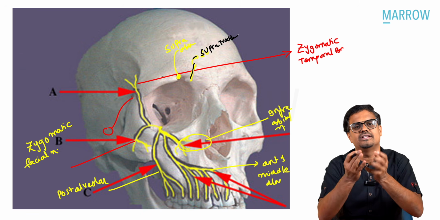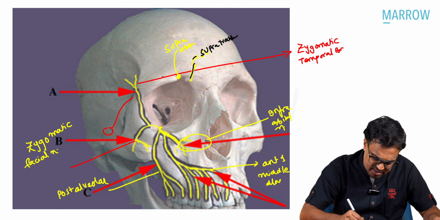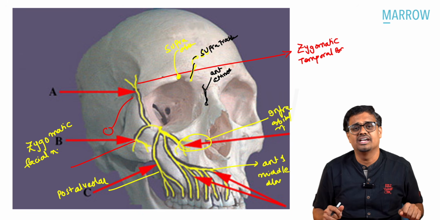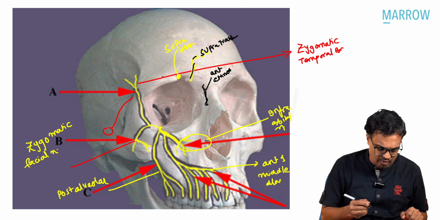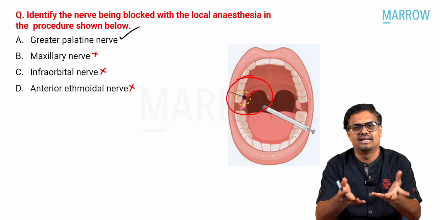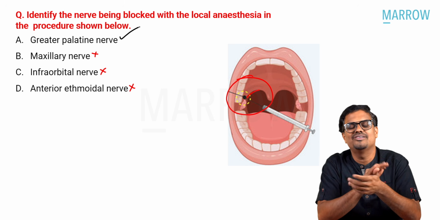If you know the anatomy, the nerve blocks are very easy. And somewhere here is your anterior ethmoidal. Okay, sir, where is this? What is the correct answer in this MCQ? Obviously, it is showing near the palate. So what is the clear answer? The clear-cut option is, even if you don't know the subject, you can easily answer it.